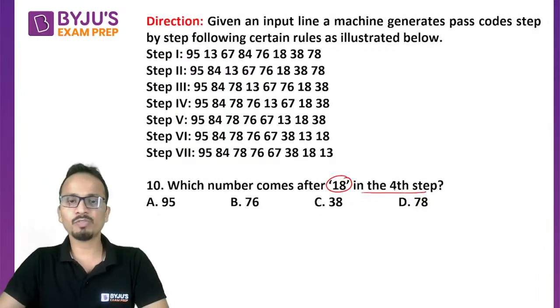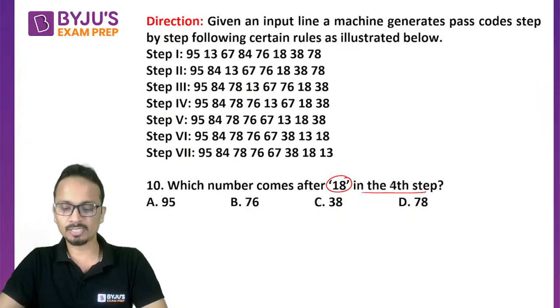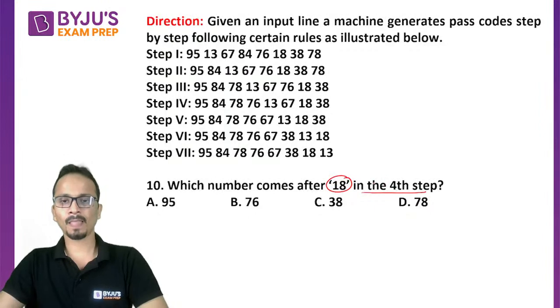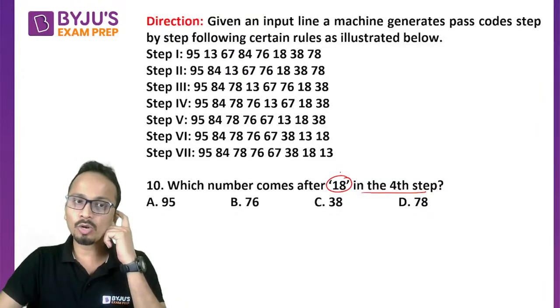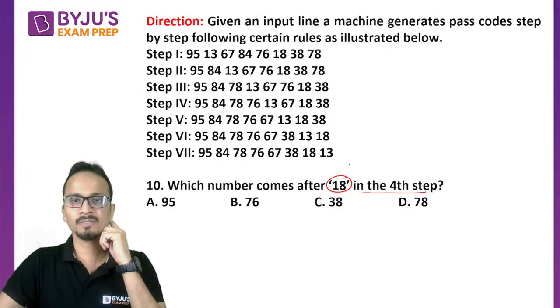In the 4th step, which number comes after 18? Quickly mark your answer. Careful, in step 4 up there, which number comes after 18?